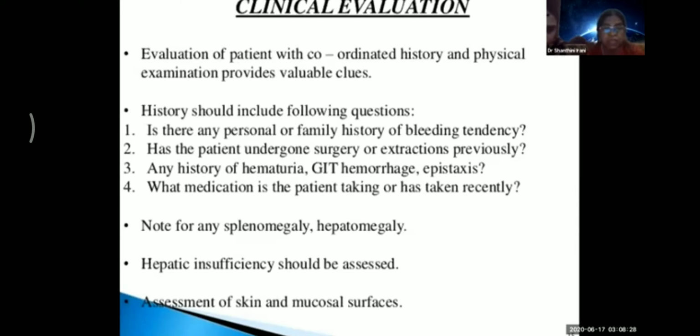What medication is the patient taking or has been taking recently? This question is very important because many patients are now undergoing cardiovascular procedures like stenting and all that, and then they are on anticoagulants. And whenever they have an injury, the bleeding is quite profuse because of this. And it is wrong to think that the patient or the relative will volunteer the information. We have to specifically ask the patient about this. We have to also note any splenomegaly, hepatomegaly, and see the skin and mucosal surfaces.